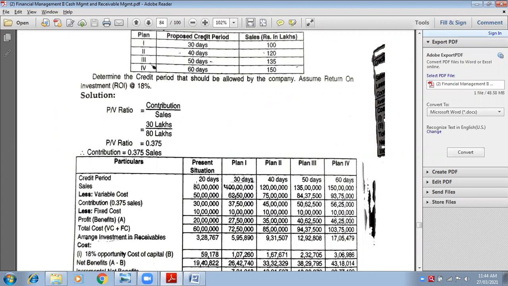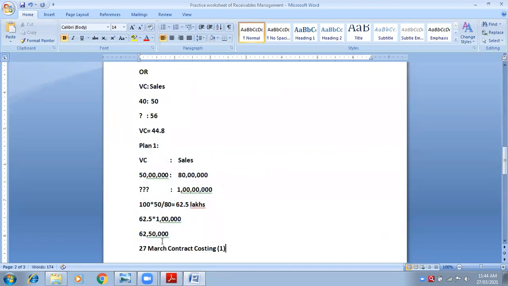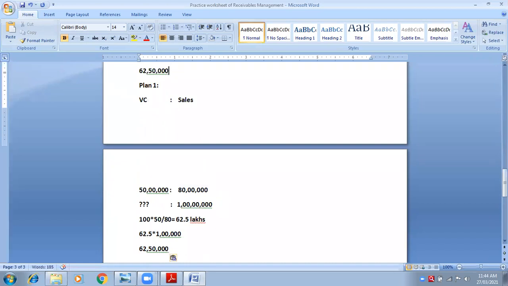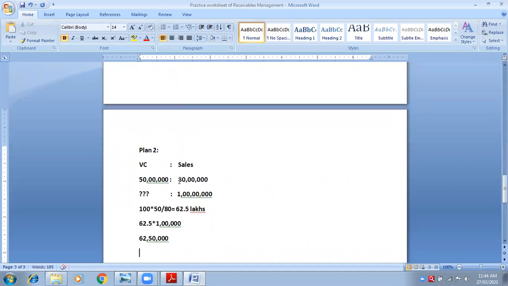It is just cross multiplication. Instead of 1 crore, now you will write 1 crore 20 lakhs for plan 2. See, this is plan 1, right? Now I will do it for plan 2. You don't have to do it again and again, you just have to do it in your calci. What you need to do is plan 2. What is sales of plan 2? Everything else will be same. Variable cost is 50 lakhs, sales is 80 lakhs. This is the present situation, no? Now plan 2 is 1 crore 20 lakhs.